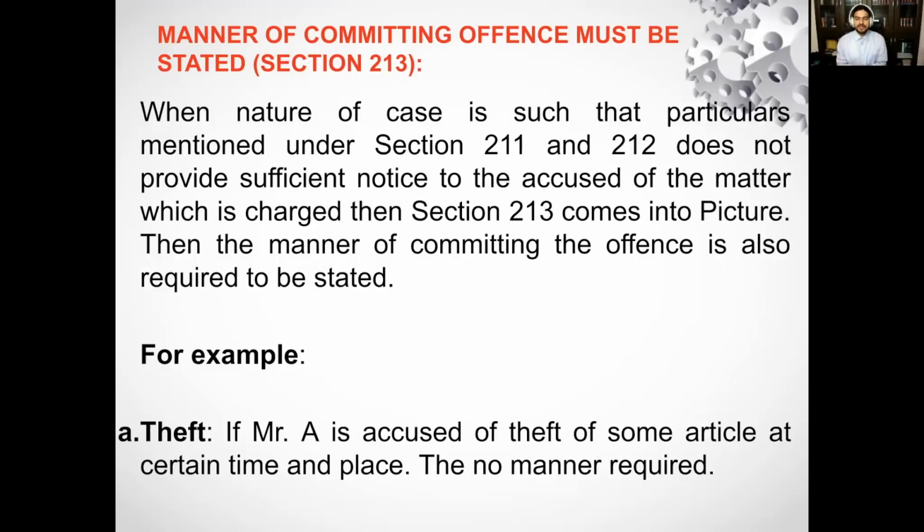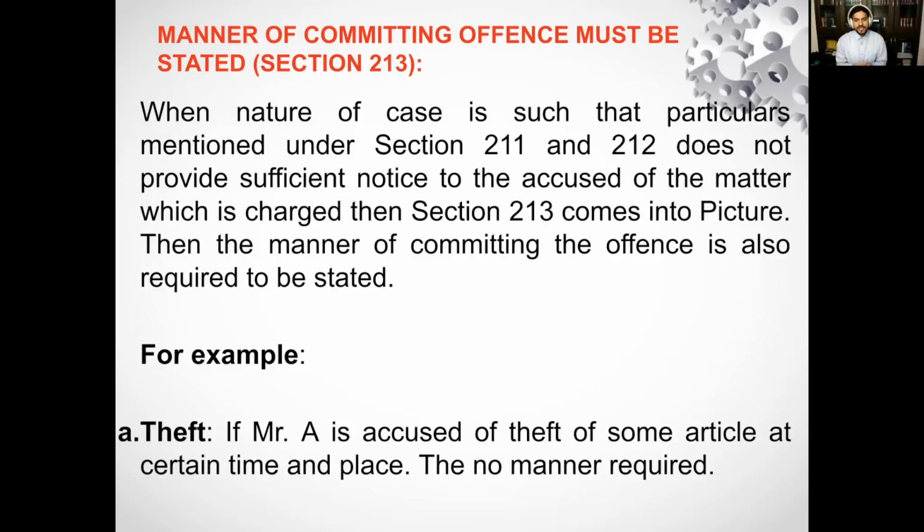And in that particular income affidavit, the husband provides a wrong detail of his salary. He suppressed the fact of his salary. Suppose his salary is 1 lakh rupees, but he says that his salary is only 50,000 rupees. So he has suppressed the fact of his salary. The judge comes to know that he is lying. Now, when the court has taken cognizance of this particular offense under section 193, that the husband is providing a false affidavit, how will the charges be framed?